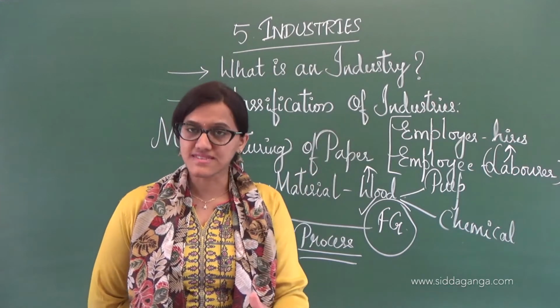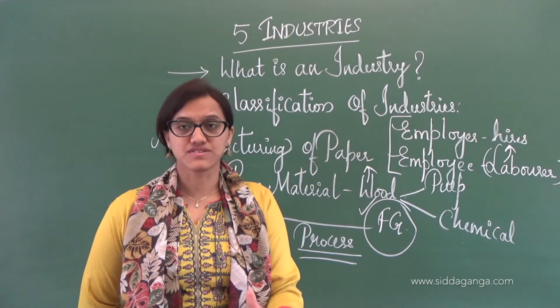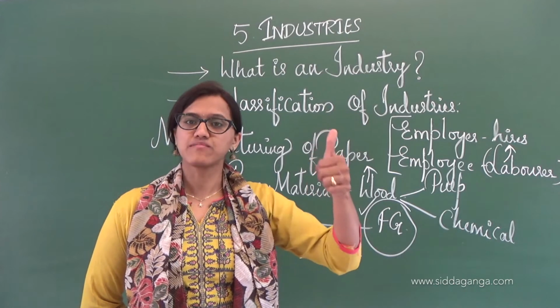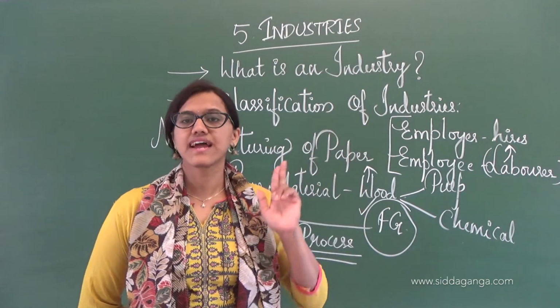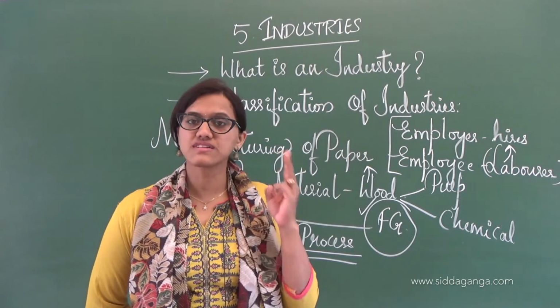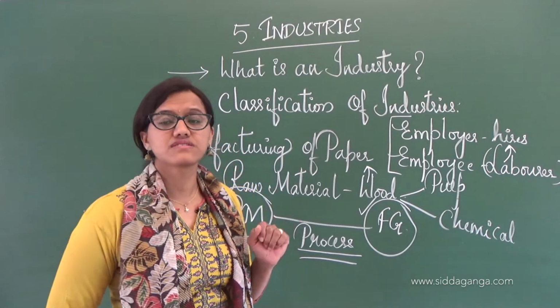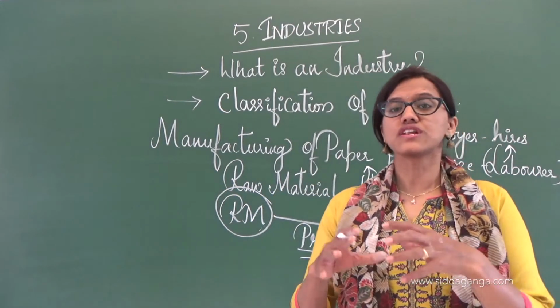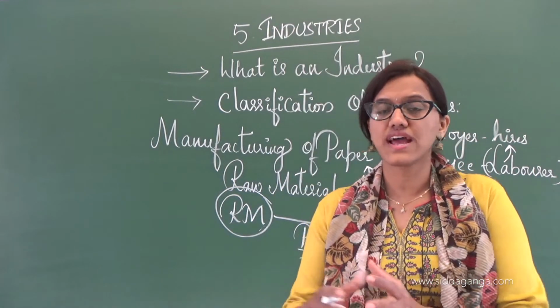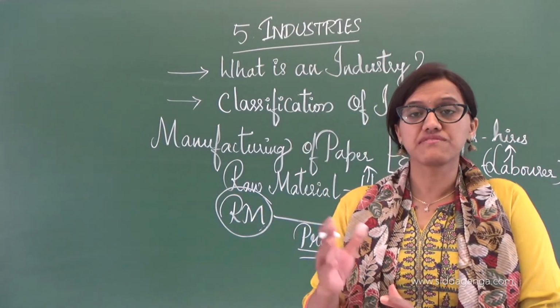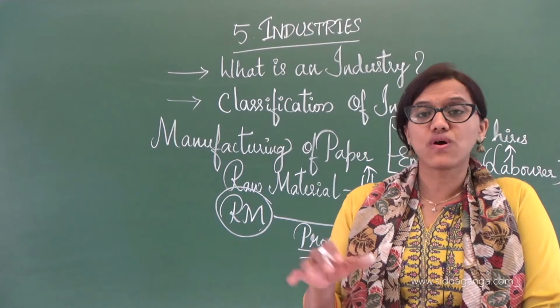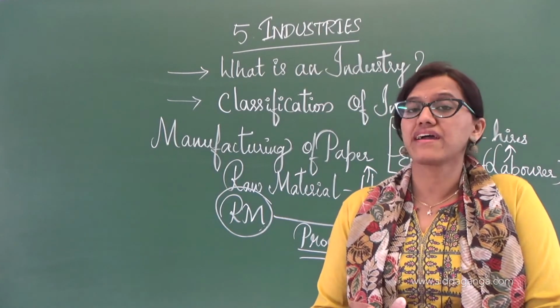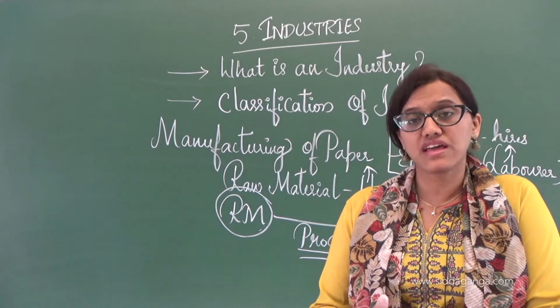So there are 3 sectors. The very first sector is divided like this: primary sector, secondary sector and tertiary sector. So there are 3 sectors. The very first sector is the primary sector. This totally includes all the agricultural activities, farming activities, etc. All these things get mixed up and are included here.